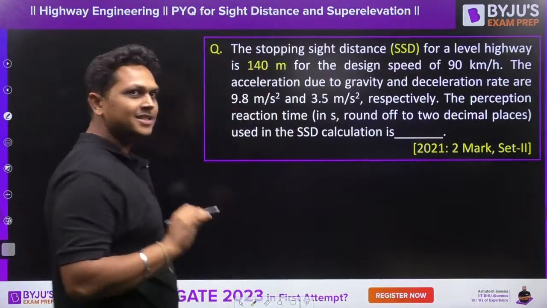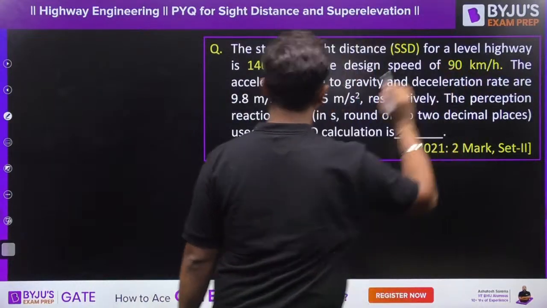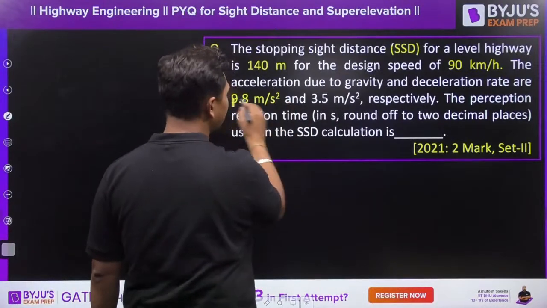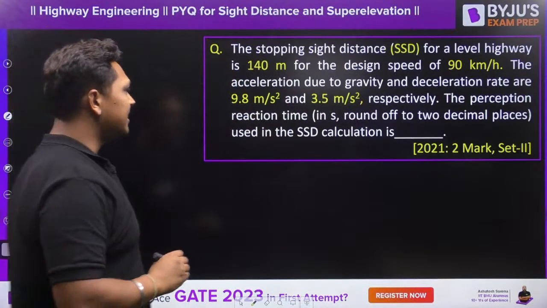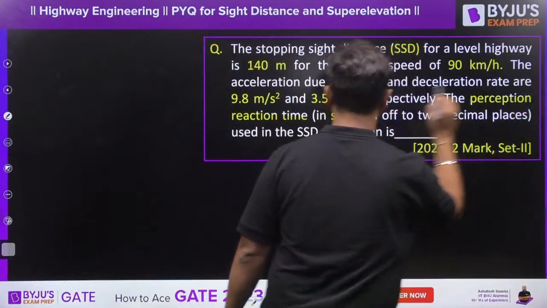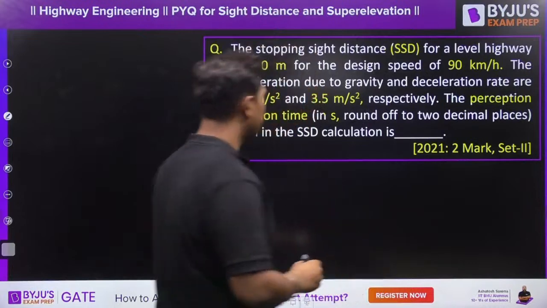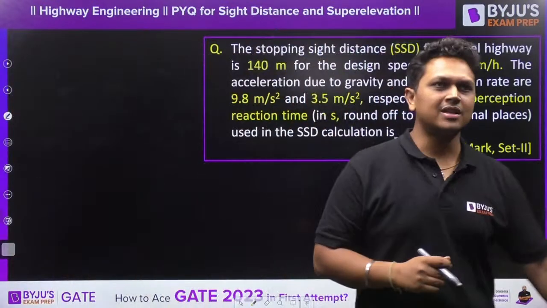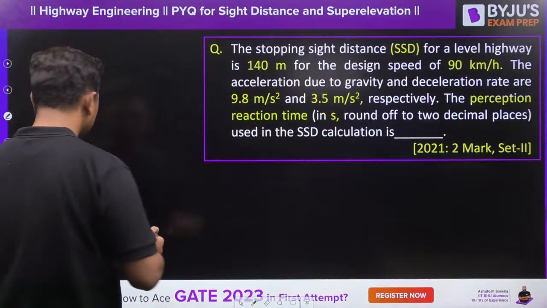So the stopping sight distance is given to you. Speed of the vehicle is 90 km per hour. Acceleration due to gravity and deceleration rate, both are given. You are asked to find the perception reaction time in seconds, rounded off to 2 decimal places, used in the stopping sight distance calculation. So you have to calculate the reaction time. Very easy question.